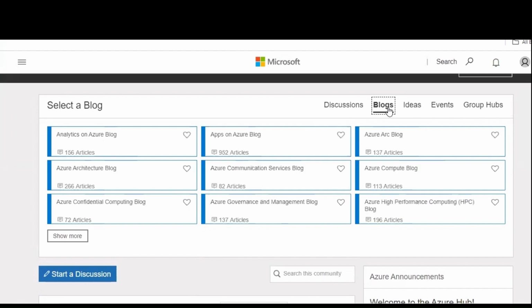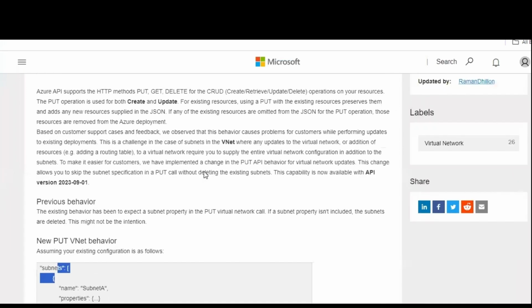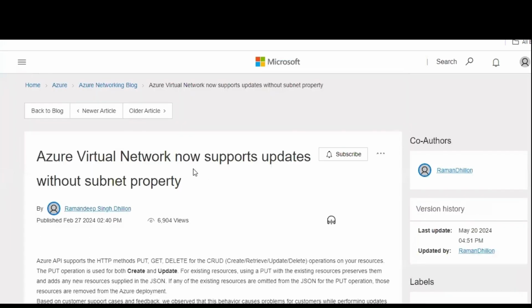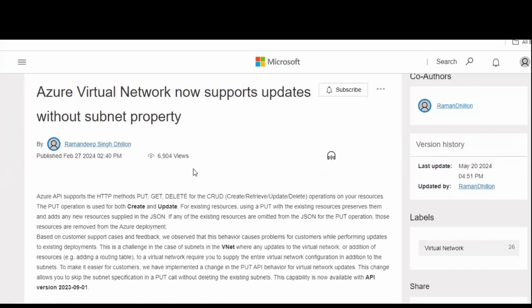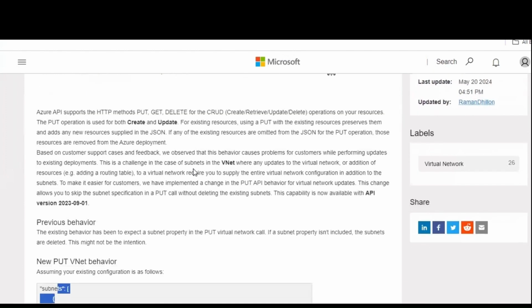If you want to follow blogs, you can follow the blogs. Suppose you want to follow a blog on virtual networking, you can come to the Azure Virtual Networking blog. You can improve your knowledge and join. Like this, you can improve your knowledge and also present what you know and share your knowledge as well.